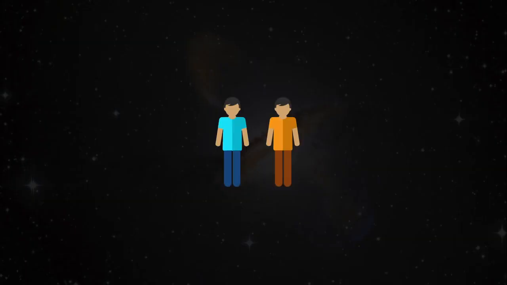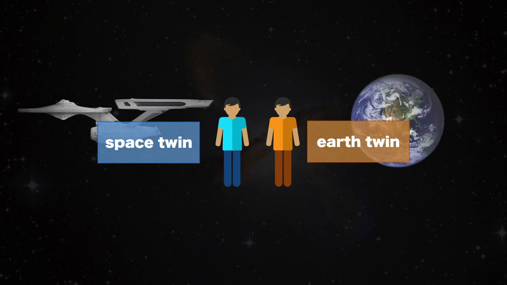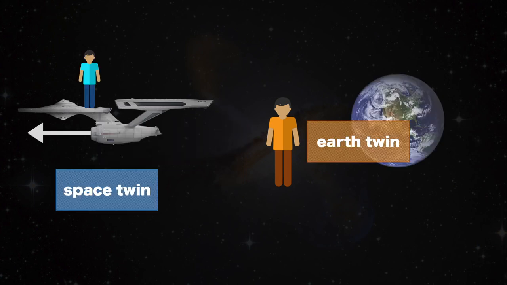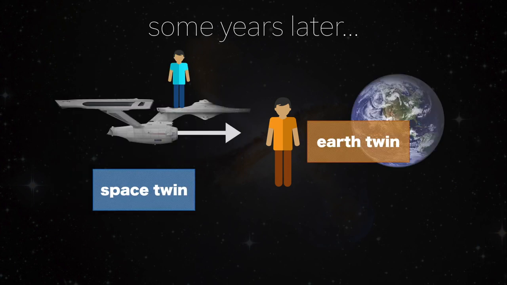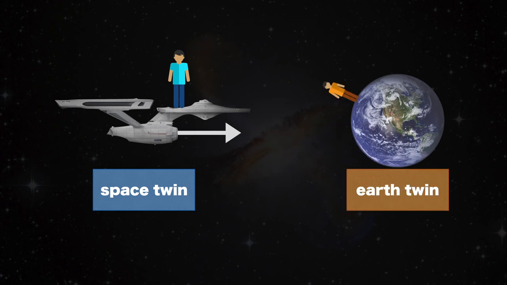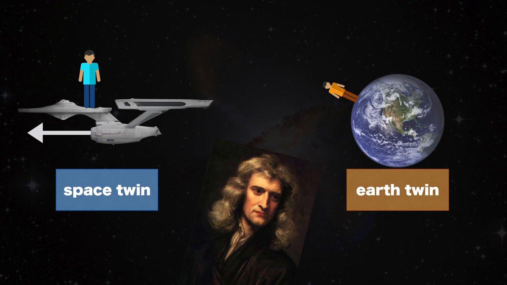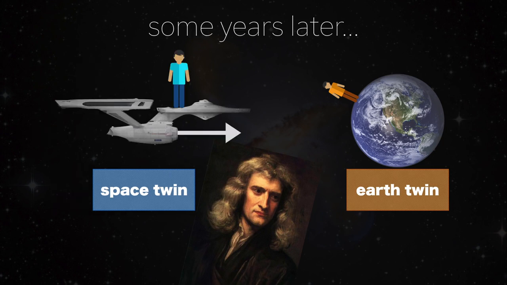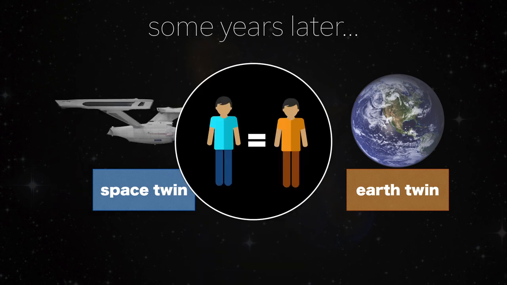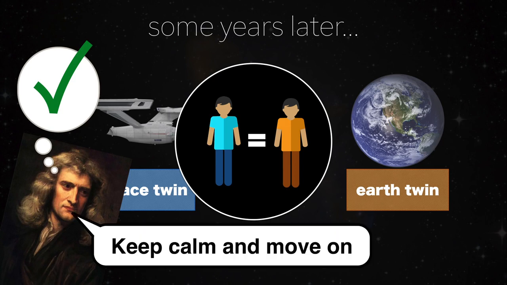Imagine two twins, let's call them Space Twin and Earth Twin. Space Twin travels away from Earth at very high speed and returns some years later. Meanwhile, Earth Twin stays in order to not miss the next 10 seasons of Game of Thrones. Under Newtonian law, when Space Twin returns from his trip, he and his brother should be the same age. Makes sense, right? It turns out, that's wrong.